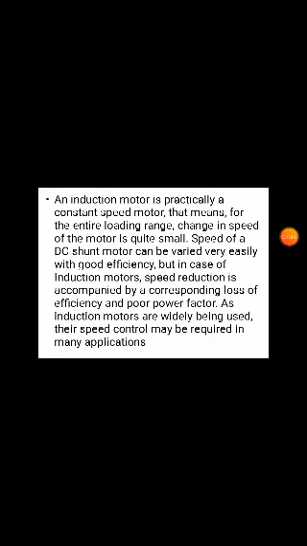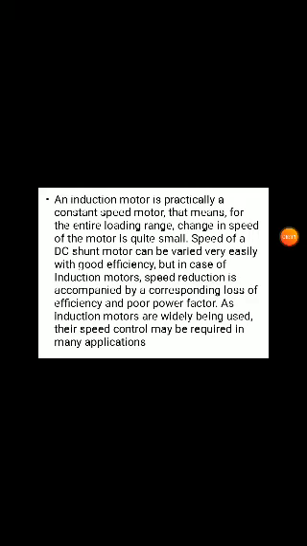Now the induction motor is practically a constant speed motor. As we already discussed, it runs below synchronous speed, and for the entire loading range there is nearly constant speed. Only a small change occurs, which is a negligible value. For example, 1 RPM or 10 RPM; if we operate at 1440 RPM, a change of 40 RPM is just a small value. The change in speed of the motor is quite small over the loading range.